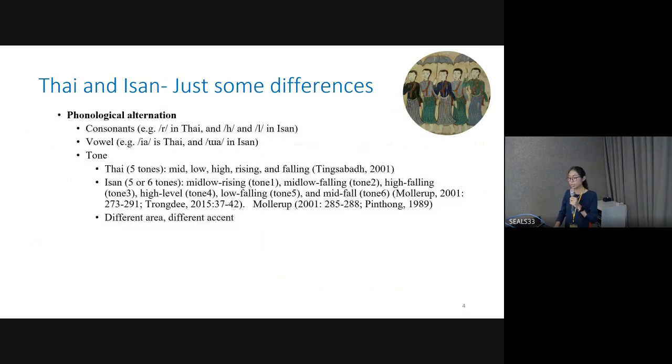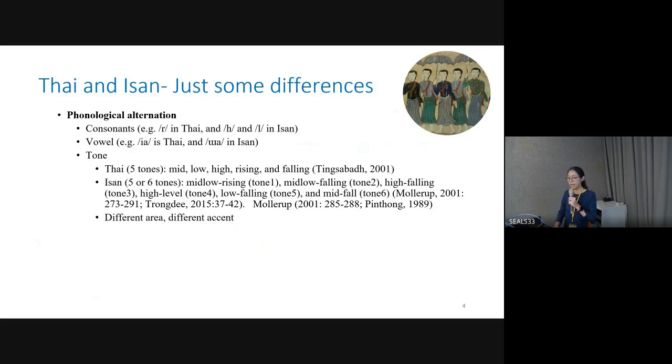They differ from each other in terms of phonological alteration. They differ in the consonants, in vowels, and in tone. For the consonants, where Thai uses one sound, Isan will use another, and for Thai use another, while Isan uses a different one. For tone, Thai has 5 tones, Isan also has 5 tones or 6 tones, but it depends on the geographical area, and the tones are not the same.